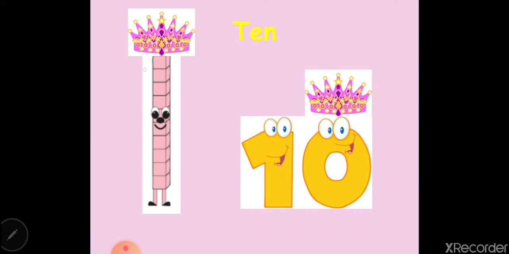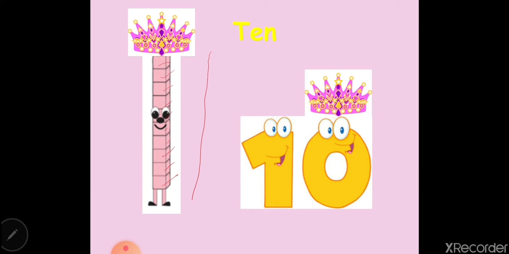Okay, so I can draw it in another way. I can put them together to make 1 ten. You can draw it as a line. So this is 1 ten. If I draw it like blocks here, there is no need to count them. You will not count them one by one. You know that they are 1 ten.